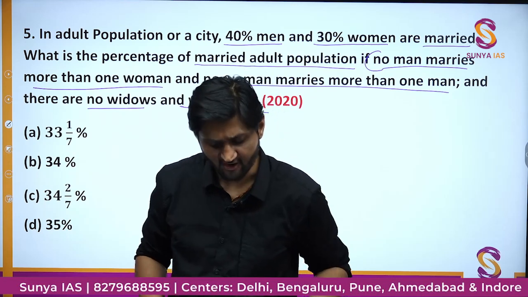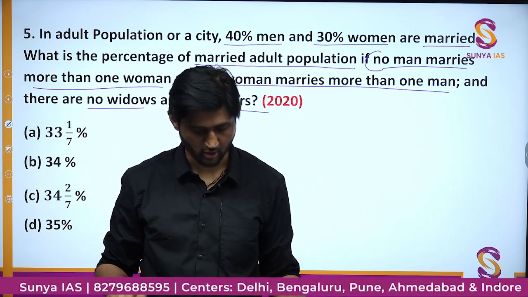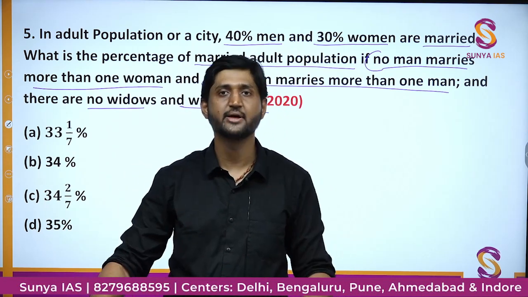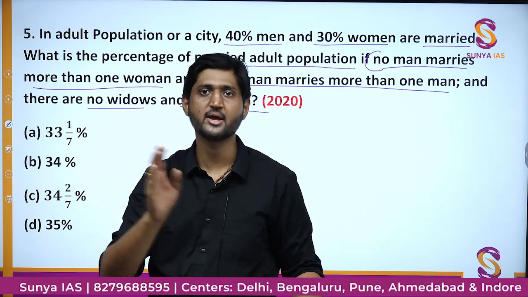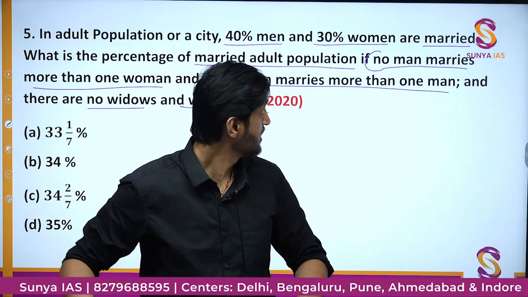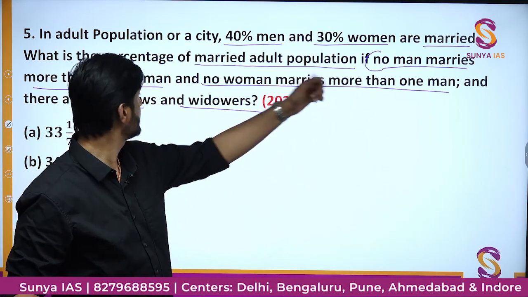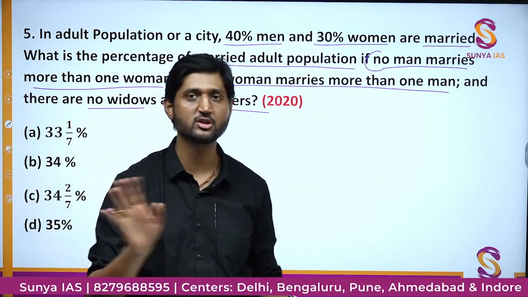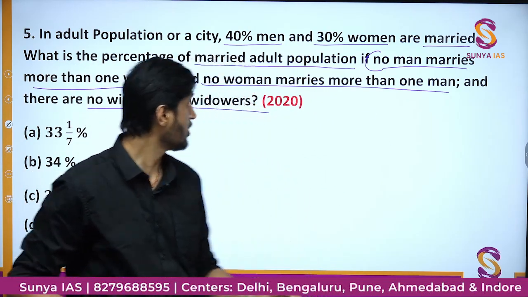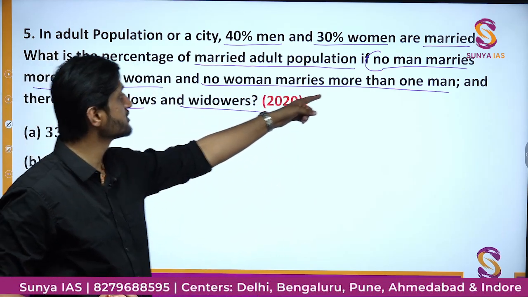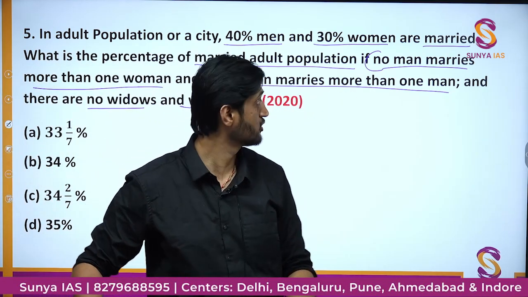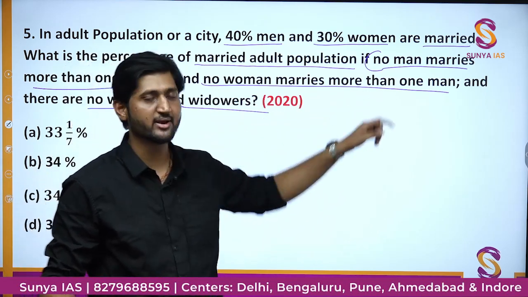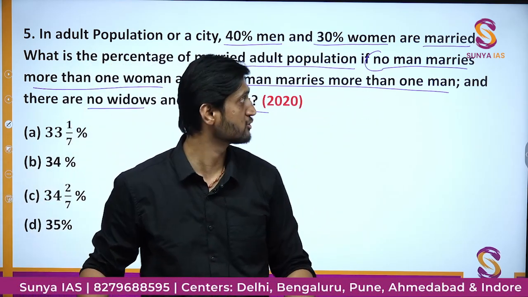Now, the basic idea of marriage as far as India and a lot of countries are concerned is that in a marriage there is a male and a female. Here it is also provided that no man marries more than one woman, so there is no concept of polygamy in this society. Also, no woman marries more than one man, so there is no concept of polyandry either.